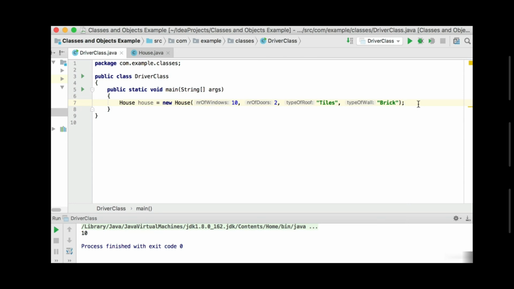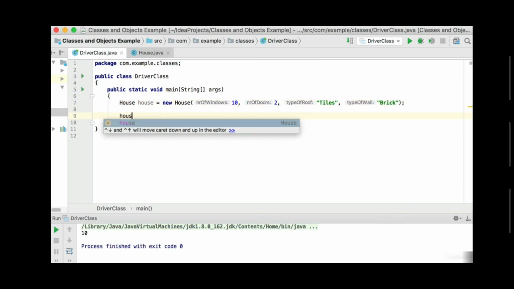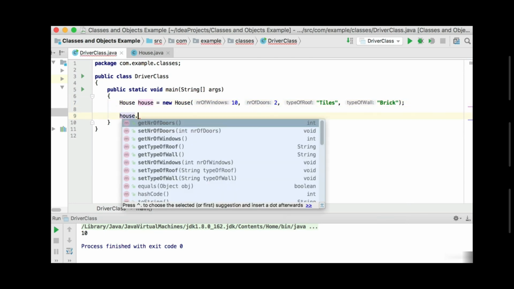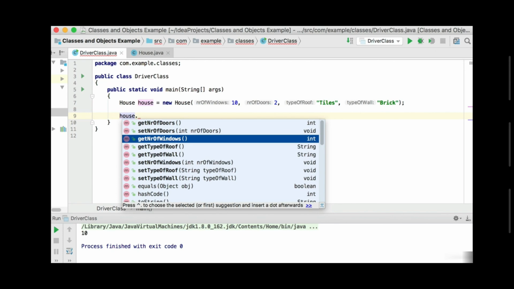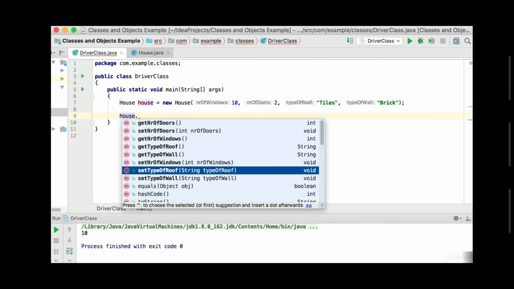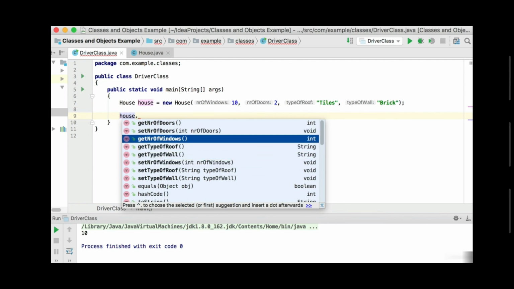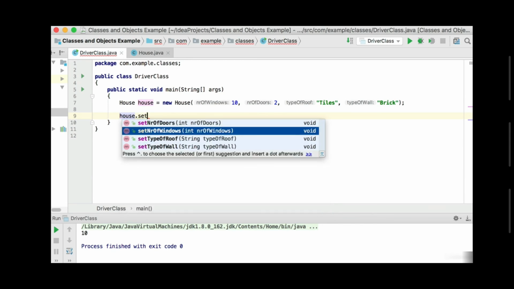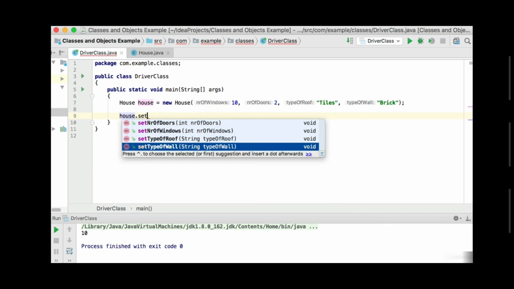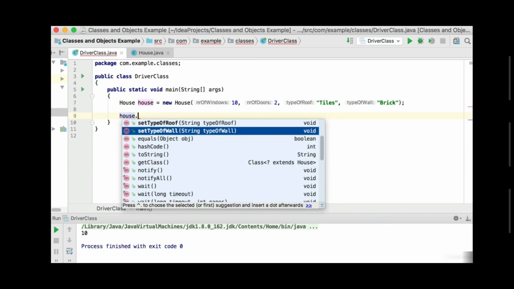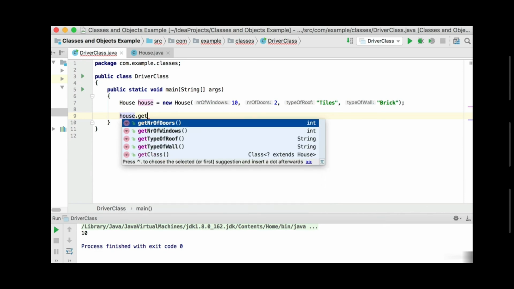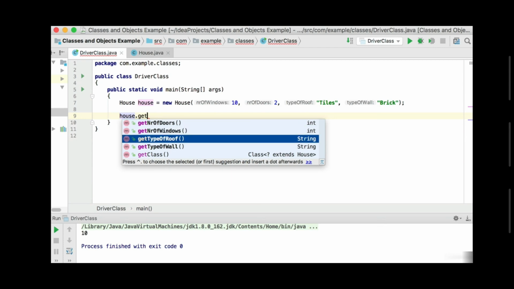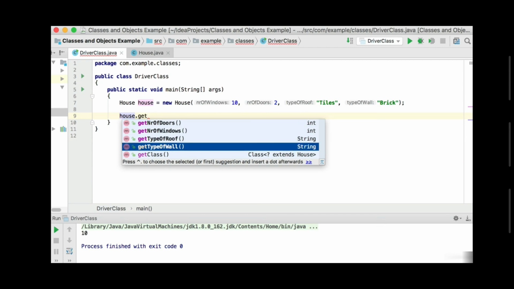Right, so now after this object has been created, we can now go to the house object there and put the dot. And you can see there's all the methods that we've got access to. We've got get number of doors, set number of doors, get number of windows. There will also be a set number of windows somewhere. Let's call it set. Set number of doors, set number of windows, set the type of the roof, and set the type of the wall. We can also have the getters there, which will get the number of doors, get the number of windows, get the type of the roof, or get the type of the wall.